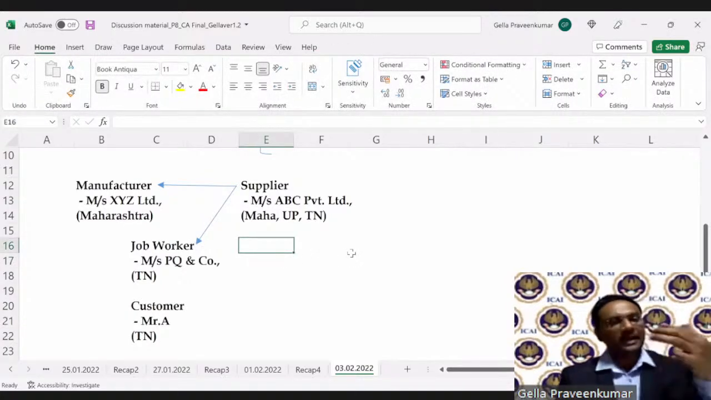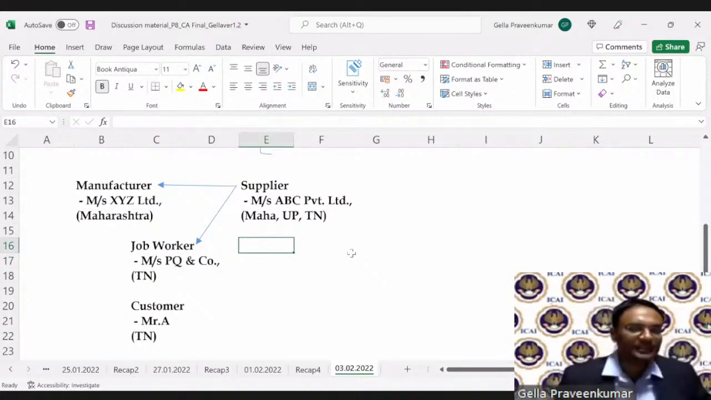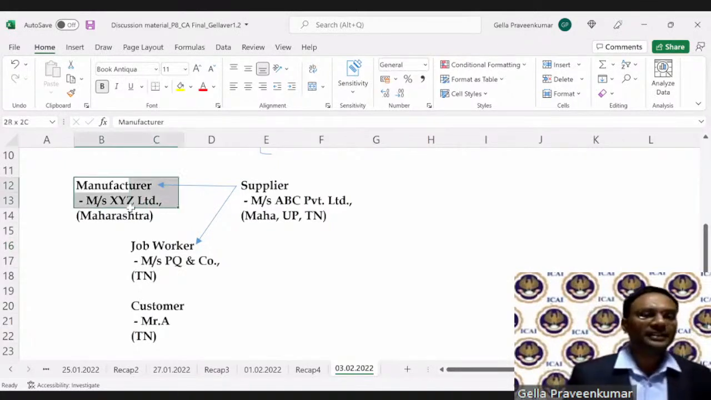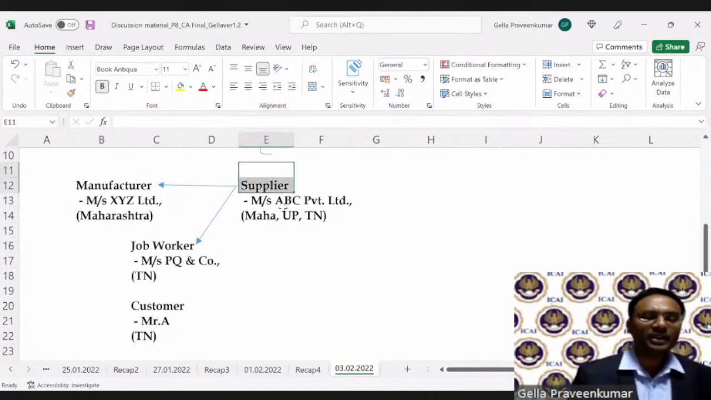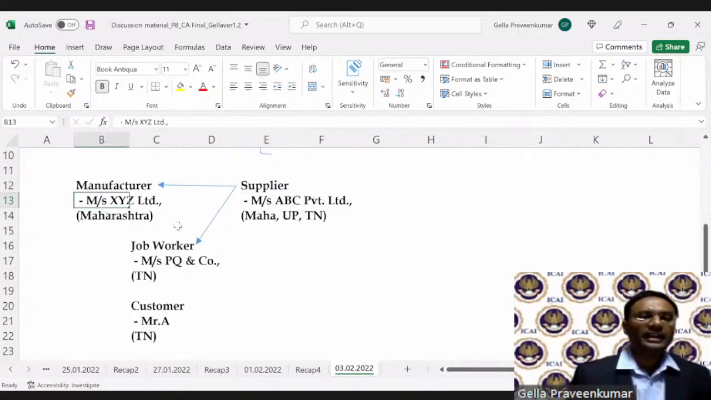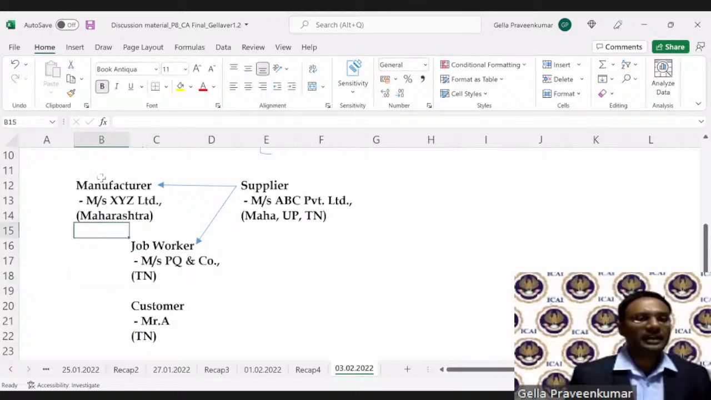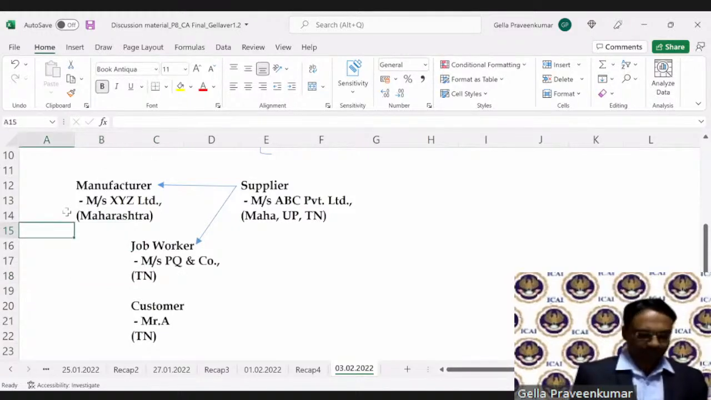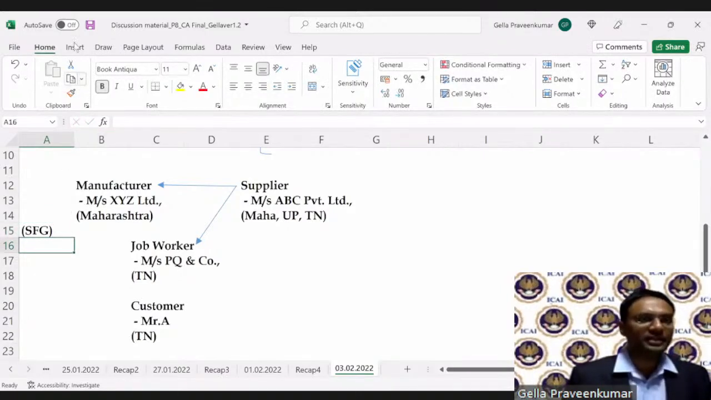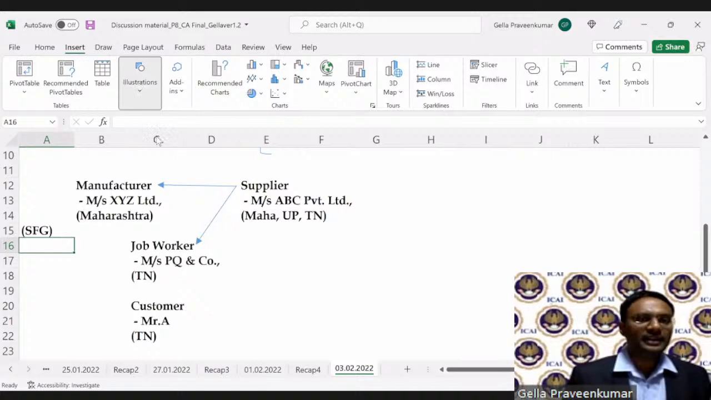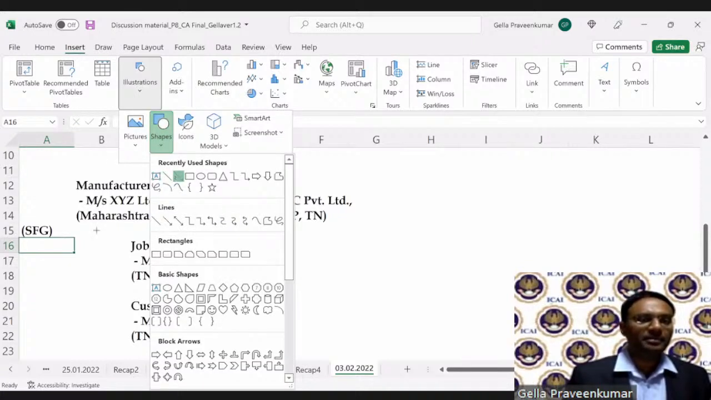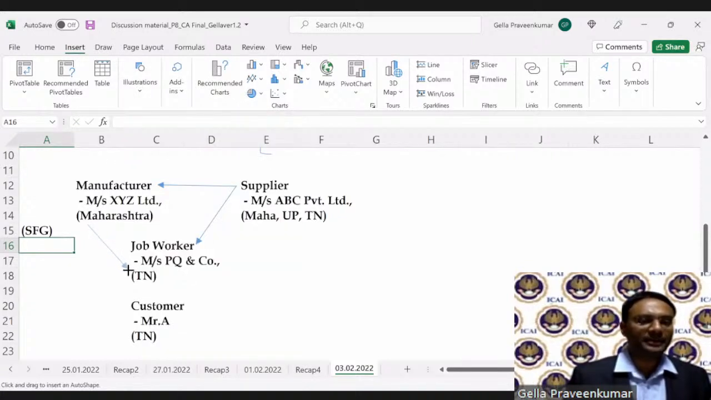As a part of my business process, manufacturer could have said that as supplier, look, you supply these set of goods to my factory in Maharashtra. And at my instruction, please supply these parts to my job worker in Tamil Nadu. Based on semi-finished goods, which are in a semi-process stage, some of the semi-finished goods can travel from manufacturer to job worker premises.